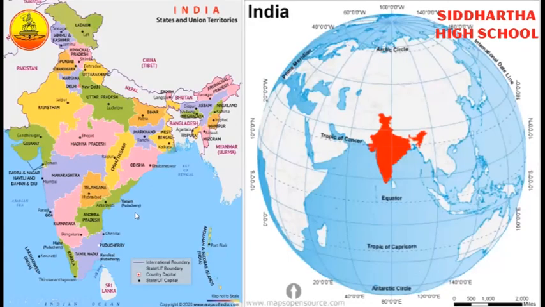What is our country? India, right? Our country, India, is located in the continent Asia, right? How many continents do we have on the earth? We have 7 continents on the earth. In that, India lies toward the south of Asia, also the largest continent in the world. Right, children?